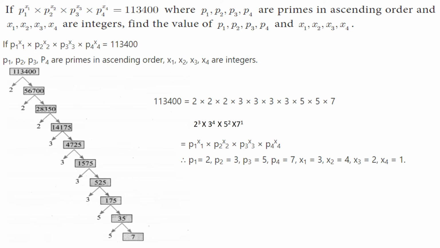So here 1,13,400 is equal to what? 2 to the power 3 into 3 to the power 4 into 5 to the power 2 into 7 to the power 1. So what is x1? P1 is what? 2. P2 is 3. P3 is 5. P4 is 7. And x1 is 3. X2 is 4. X3 is 2. And x4 is 1.